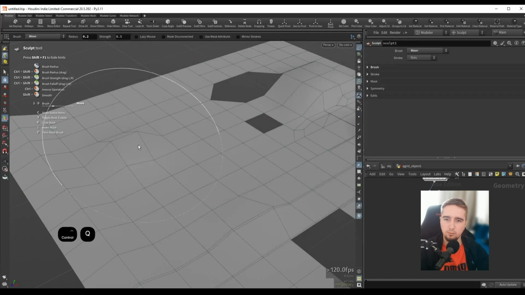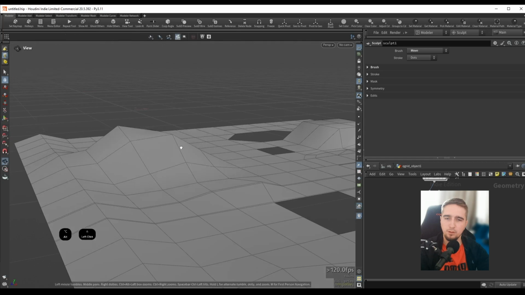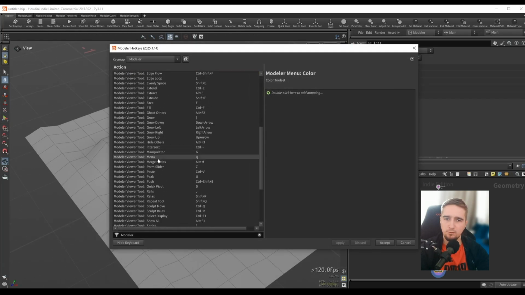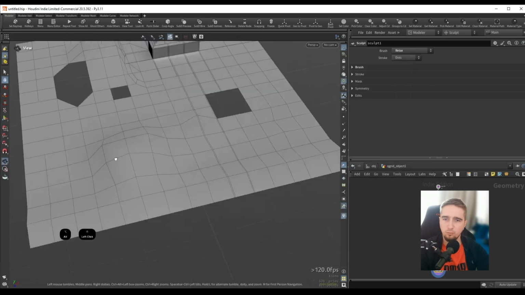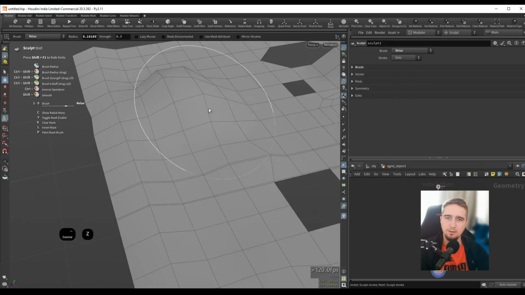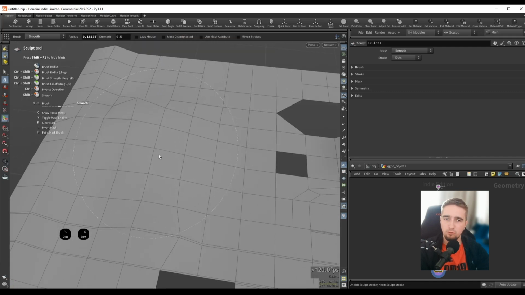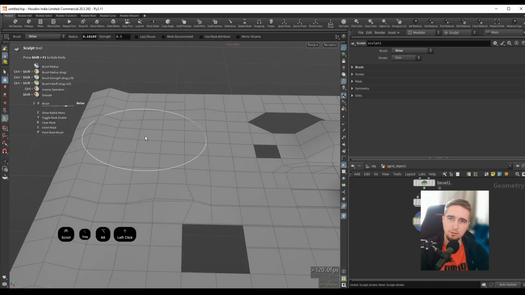I will press Control Q, go with my sculpt tool, and maybe I want to make some broad strokes like this. And for smoothing, I believe we need, let's look for our sculpt relax. So this is smooth, I believe. Let's use Control R, and now we can relax or smooth our topology. But I think relax is different from smooth. So if I want to smooth, I will hold down Shift and start to paint around. And I believe this is the regular sculpt tool that Houdini comes with, in the latest version of Houdini.